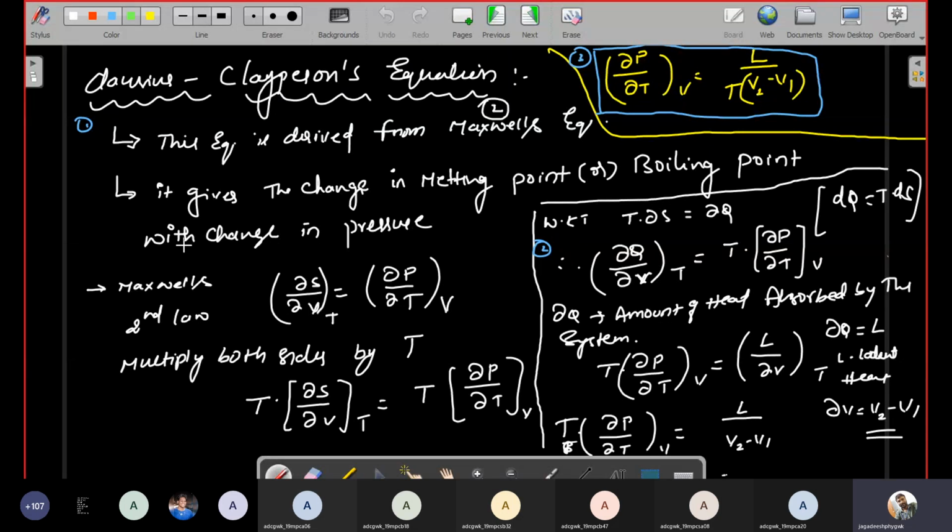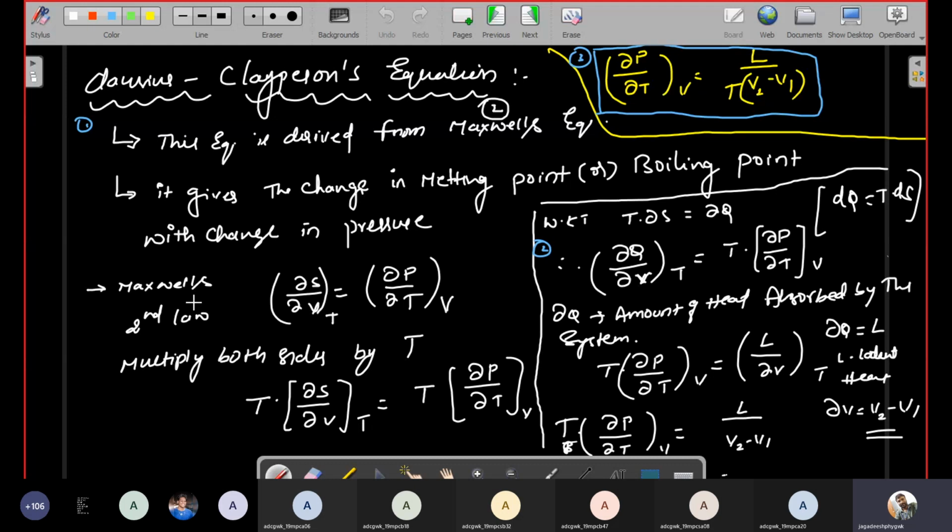Second thermodynamic potential. The Clausius-Clapeyron equation gives the change in melting point or boiling point with change in pressure. If the system pressure changes, then definitely the melting point and boiling point of the system also change. This concept was explained by Clausius and Clapeyron. That's why they give one final equation by using the thermodynamic potential.